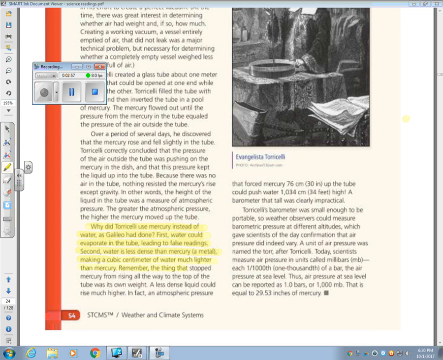Remember, the thing that stopped mercury from rising all the way to the top of the tube was its own weight. A less dense liquid could rise much higher. In fact, an atmospheric pressure that forced mercury 76 centimeters, 30 inches, up the tube, could push water 1,034 centimeters, 34 feet high. A barometer that tall was clearly impractical.